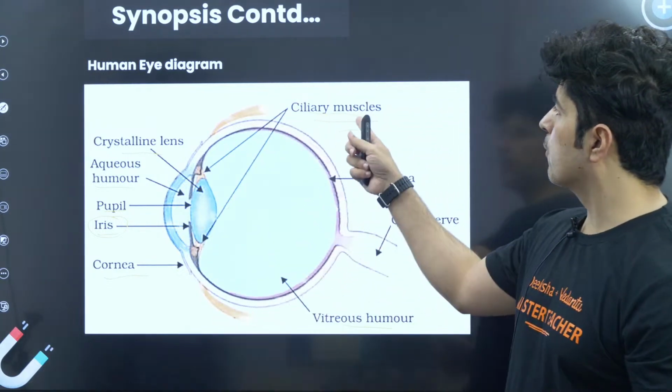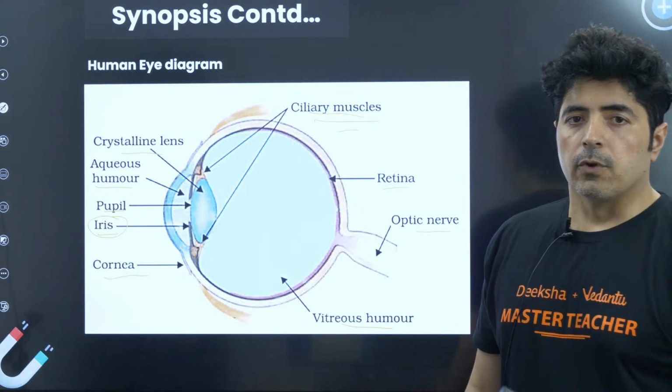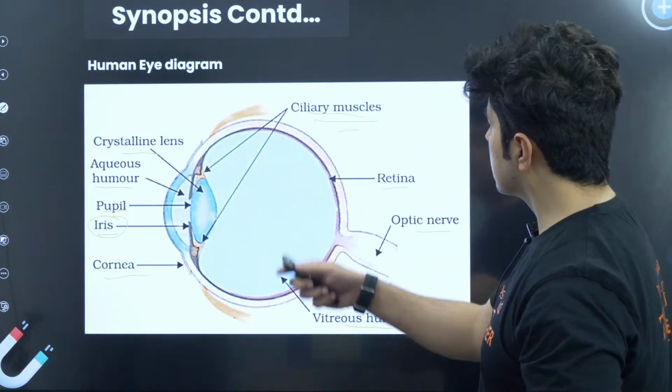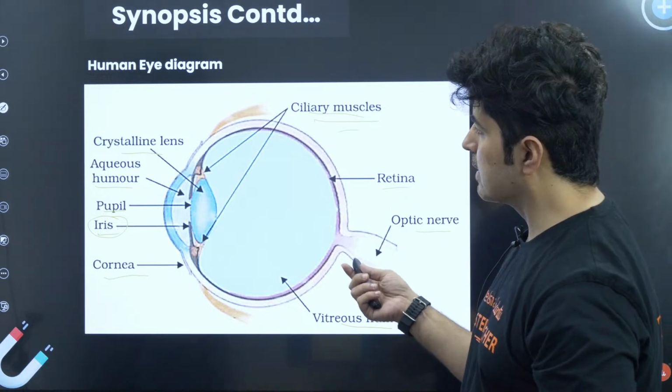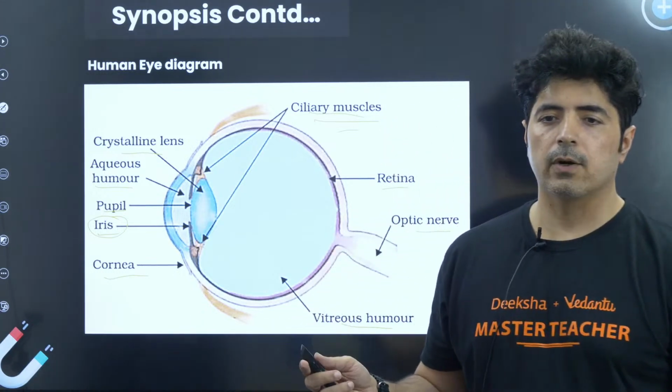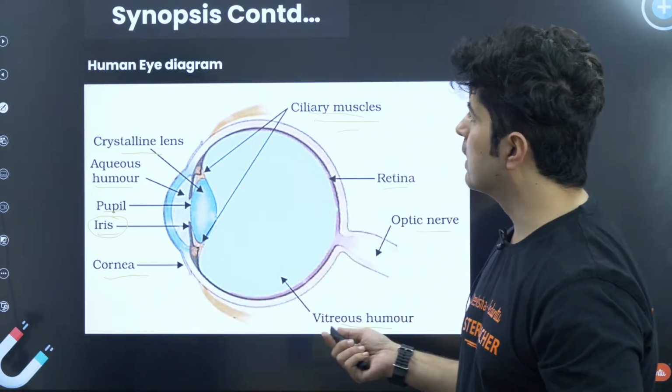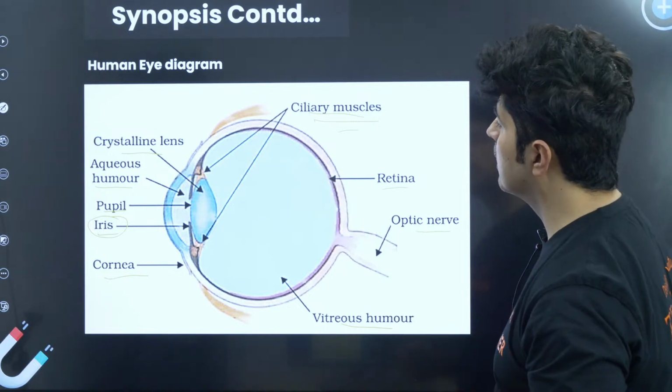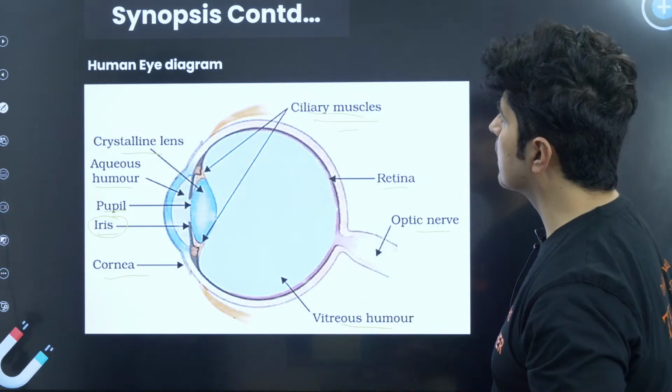So ciliary muscle plays a vital role in viewing our objects. All right. I hope everybody is resting. This is just a revision session. All right, and we're going ahead with this. So this is a human eye diagram. I hope this is pretty much clear.